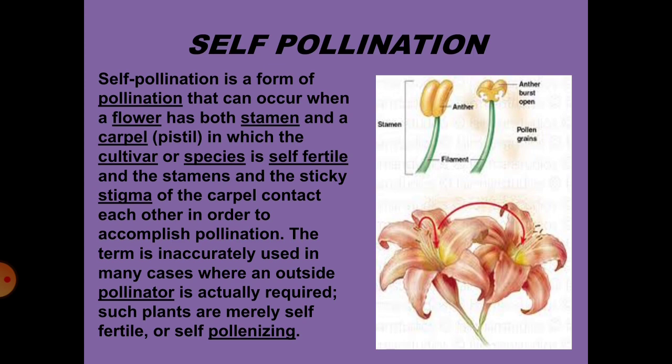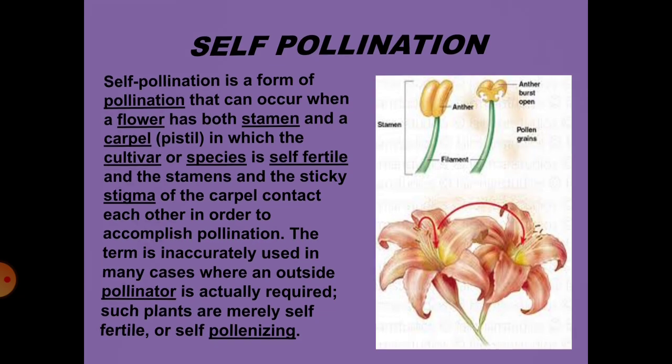That is, the pollen grain of the flower falls on the stigma of the same flower. So you call this process self-pollination, or autogamy, and you call them self-fertilizing flowers. So here you call them self-pollinating flowers. Now let us move on to the next one, cross-pollination.